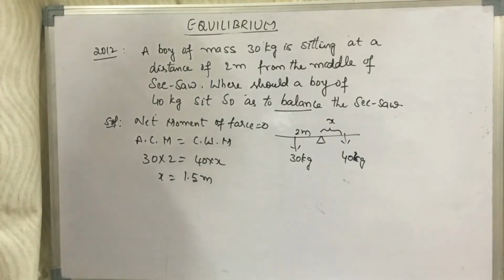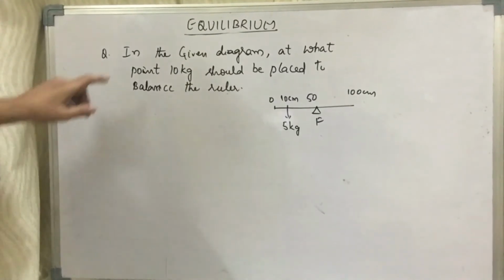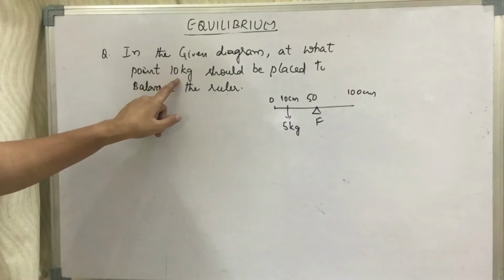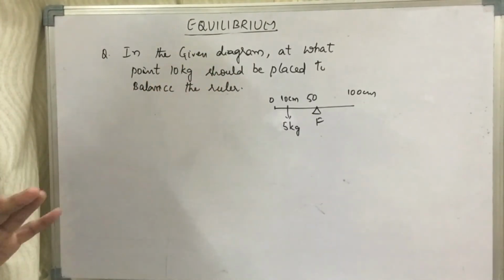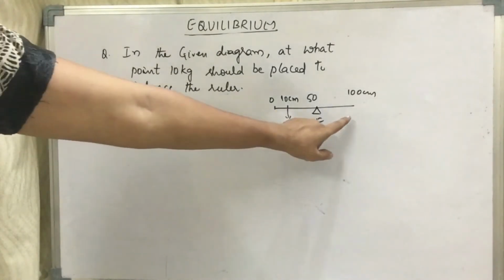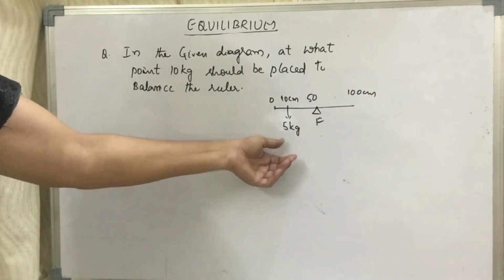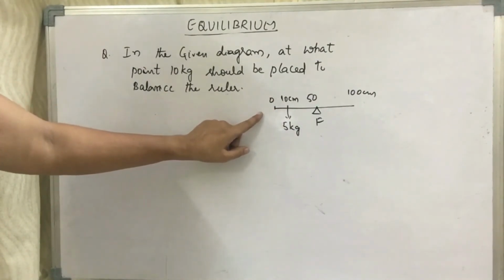Understood, children? We will see one more example. Yes, children, the next example. In the given diagram, at what point should 10 kg of mass be placed to balance the ruler? A 100 centimeter or 1 meter ruler is given. A 5 kg mass is suspended at a distance of 10 centimeters from the beginning.